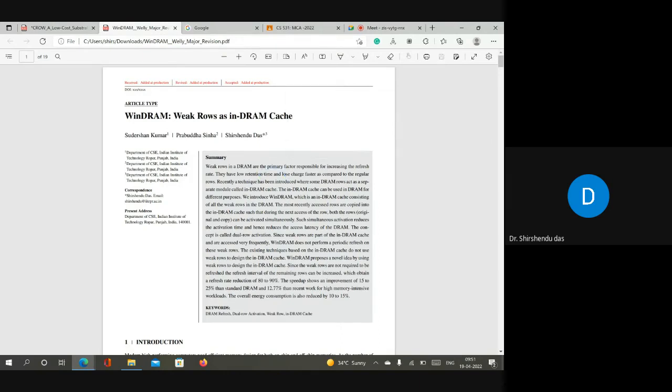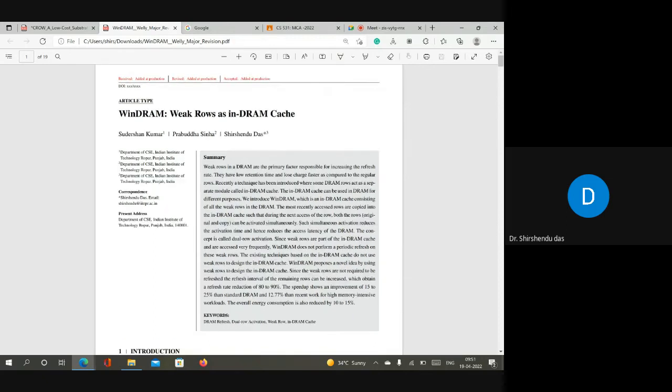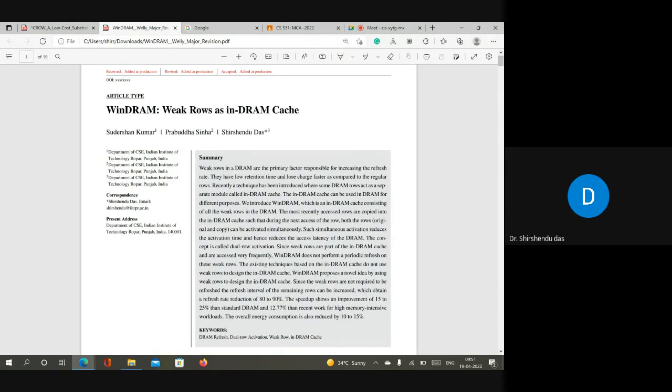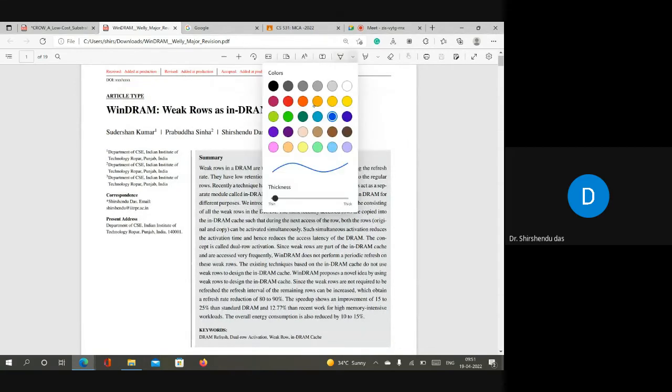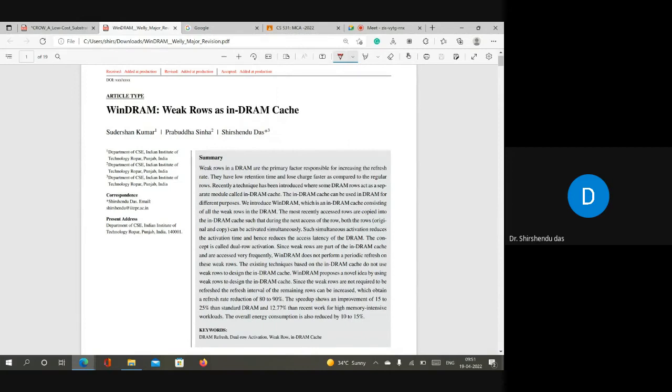So Sudarshan was an MTech student here in the same batch as Prathamesh. He was the batchmate of Prathamesh. Currently, Sudarshan is working at Intel. He recently joined Intel. So that's why if you do good work in computer architecture, you are not just open for higher education, you are also open for architecture companies.